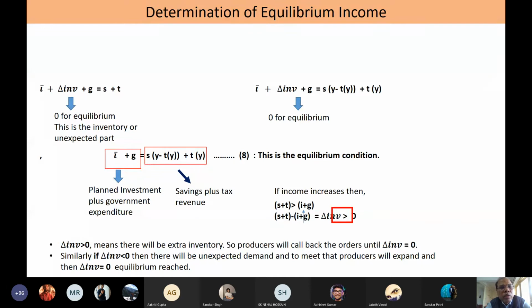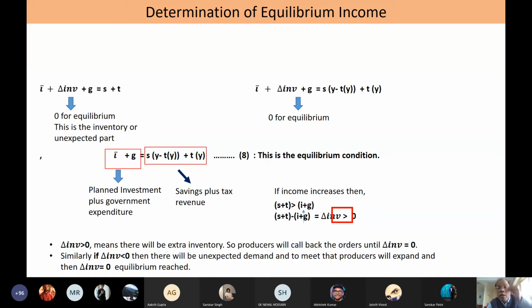Now, when del inventory becomes 0, then we can drop it. We can simply write planned I plus government expenditure, which is equal to total leakages, that is, saving plus tax.